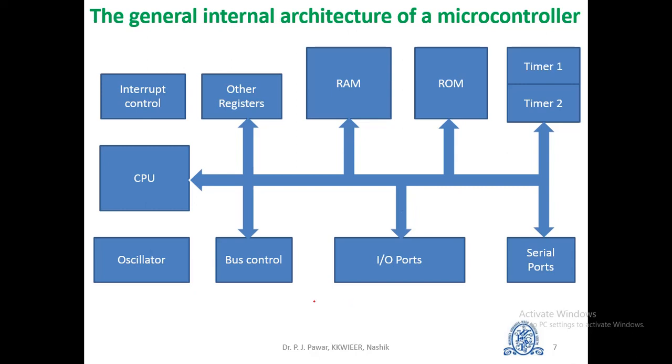Thus, as shown in this particular figure, microprocessor is a CPU and microcontroller is a CPU plus peripherals and memory. The peripherals include input-output ports, serial ports, then clocks, then timers, then ADC converter, etc. And the memory includes the RAM and ROM. Besides that, we have registers and interrupt and bus control.